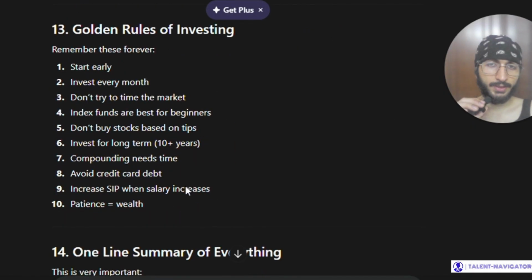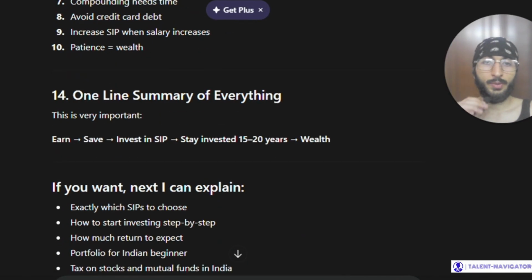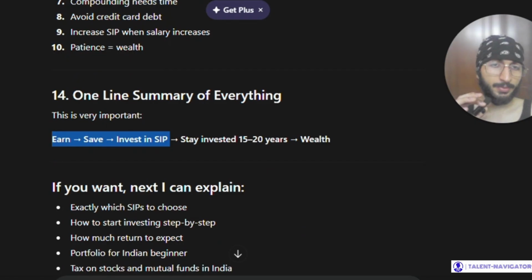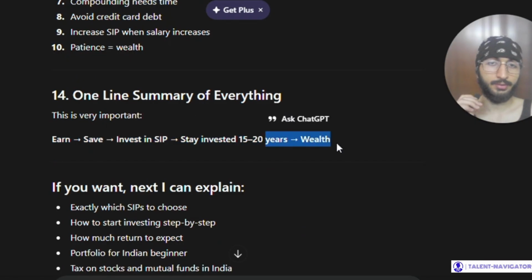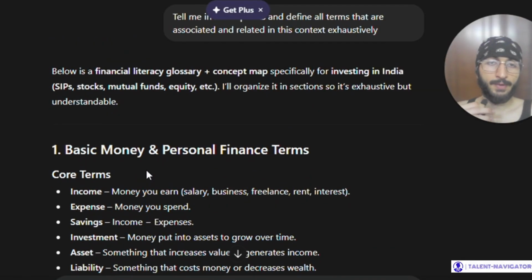Now, what are the golden rules of investing? Remember these forever. Start early, invest every single month. Don't try to time the market. Index funds are best for beginners. Don't buy stocks based on tips. Invest for long term, that is more than 10 years. Compounding needs time. Avoid credit card debt. Increase SIP when salary increases, and patience leads to wealth. Now, one line summary of everything: earn, save, invest in SIP, stay invested for 15 to 20 years, you will get to wealth.